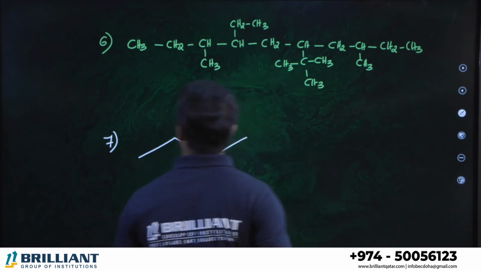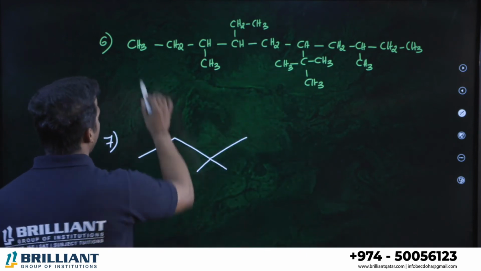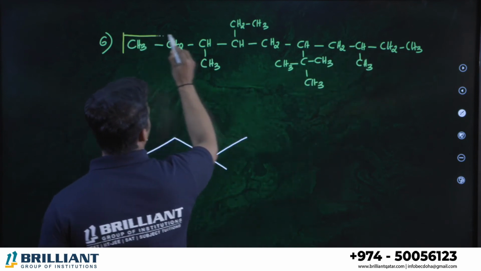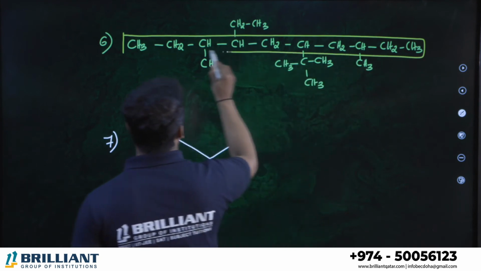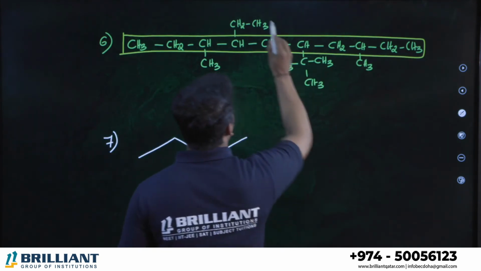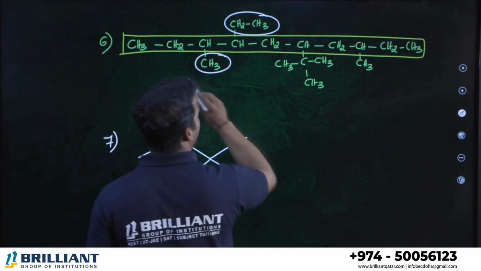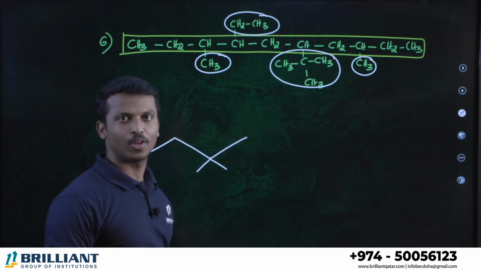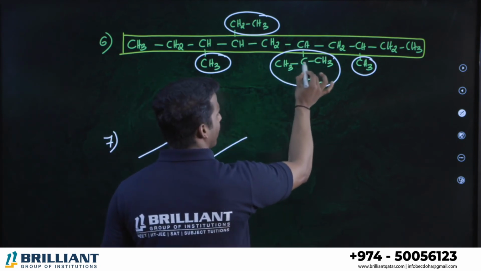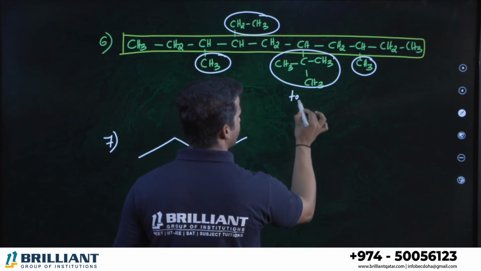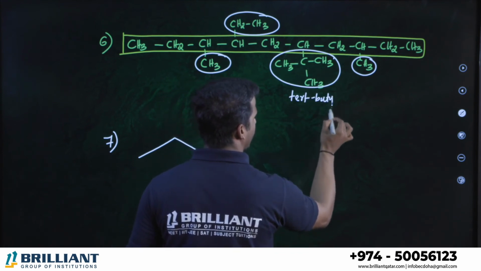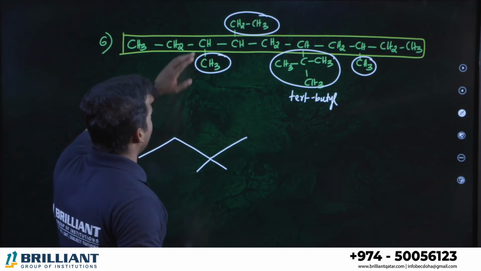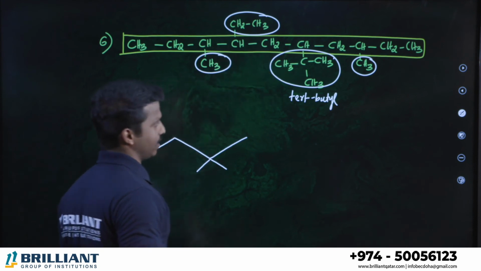Question number 6. Select the longest chain, all of you. 1, 2, 3, 4, 5, 6, 7, 8, 9, 10. I think the maximum carbon is located in this chain only. Can you identify the branches you have? This is ethyl. This is methyl. This is methyl. What is this branch? Do you remember? One carbon connected to three methyl groups, what do we call it? Tert-butyl. So ethyl is there, methyl is there, tert-butyl is there.